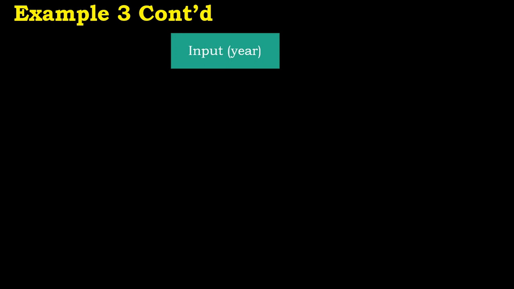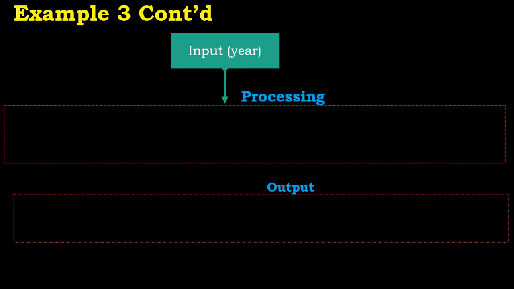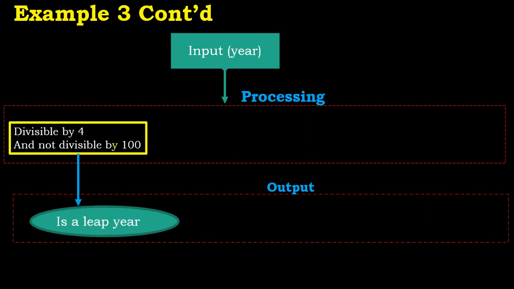So let me put this in a simple way for you to understand. Looking at this, the input is the year, and then we break it into our processing and our output. So let's see what is going into the processing. First, is the year divisible by 4 and not divisible by 100? When it's divisible by 4 and not divisible by 100, that year is a leap year, right?